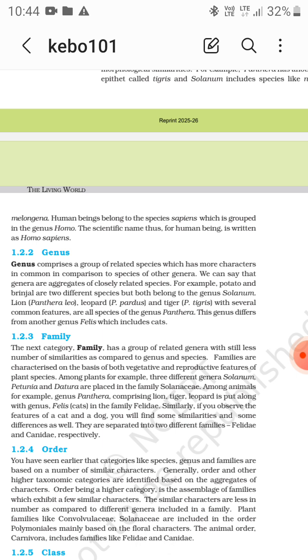And lion, Panthera leo, leopard, Panthera pardus, and tigris, that is tiger, with several common features, all belong to the genus Panthera. This genus differs from another genus, Felis, which includes cats. So Felis is a genus for cats.